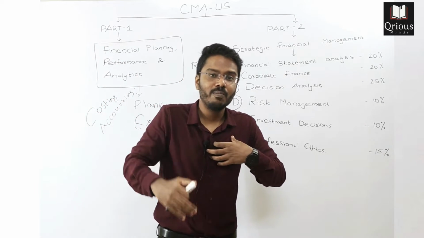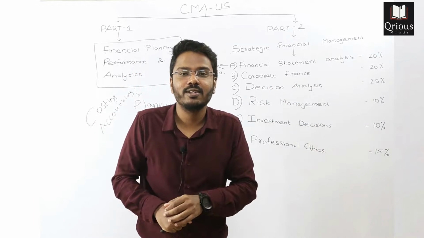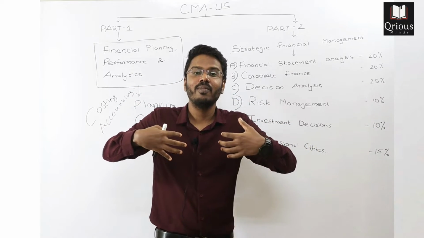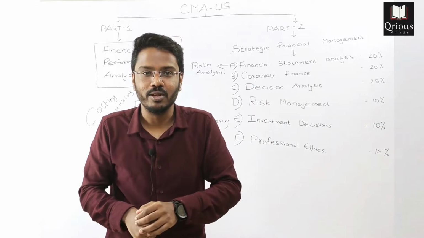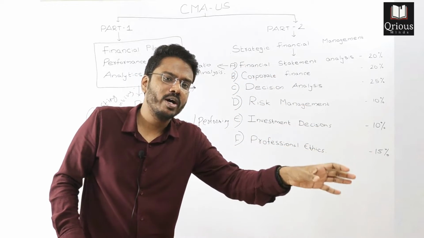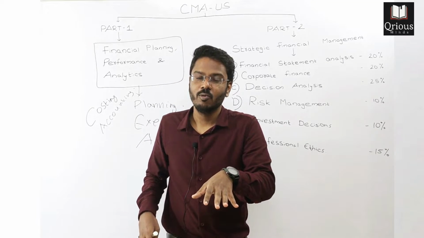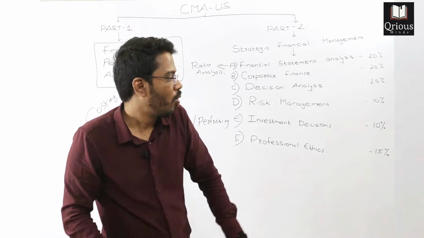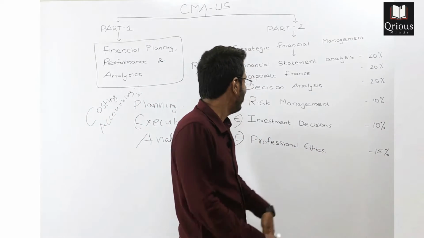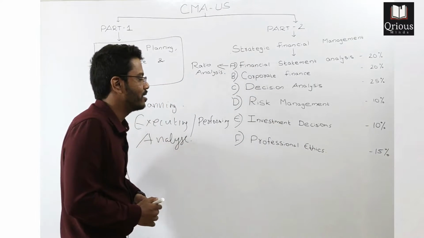My company, or your company, is going to acquire another company. At what price do I need to acquire that company? And what will be the jump in profits that my company will have if I acquire that company? All these capital budgeting decisions, as to whether I need to acquire that company or not, and what the financial implications will be, will be dealt with in section E, and section E covers 10% of your total CMA examination.